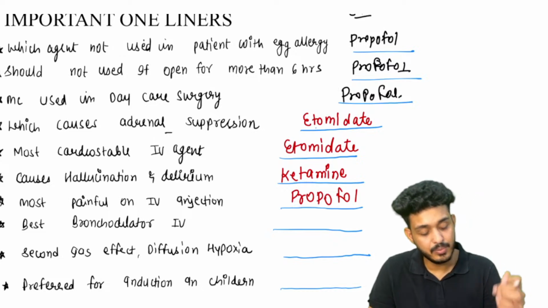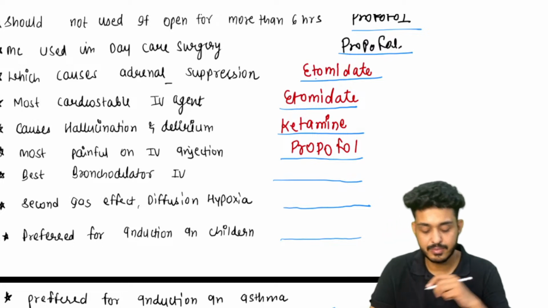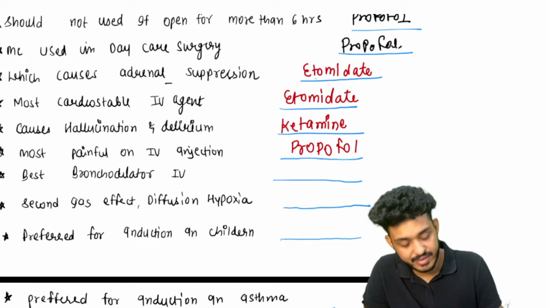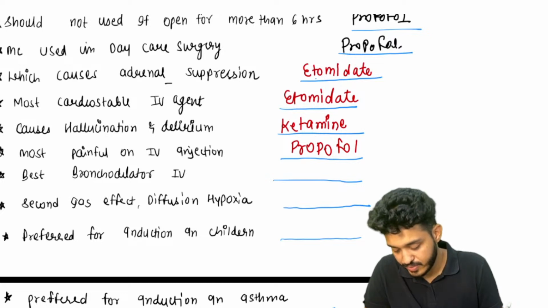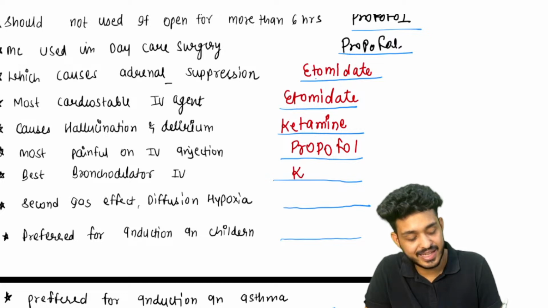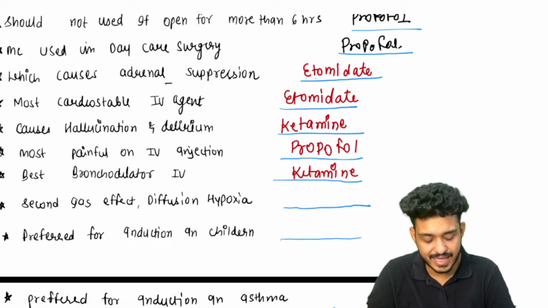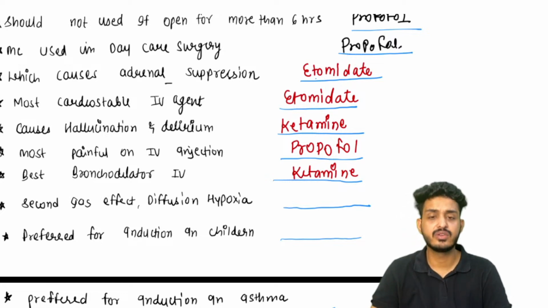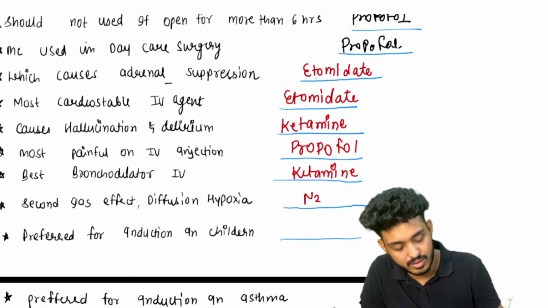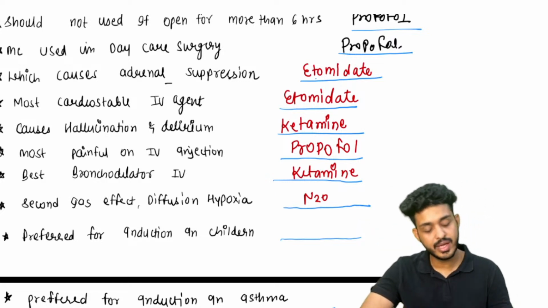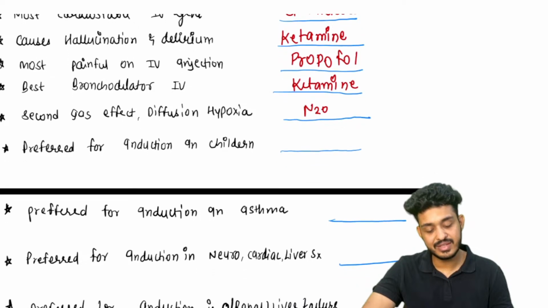So that would be most painful on injection. Best bronchodilator IV. Which drug is the best bronchodilator IV? Very good, Karishma Mihir. So best bronchodilator IV would be ketamine. Ketamine, guys, ketamine. Second gas effect or diffusion hypoxia, or third gas effect if you will be seeing along with the nitrous oxide N2.